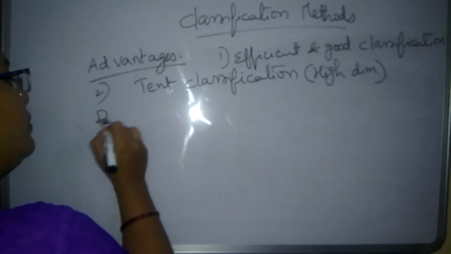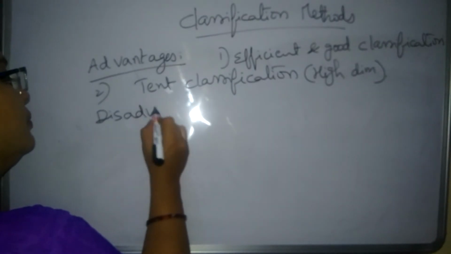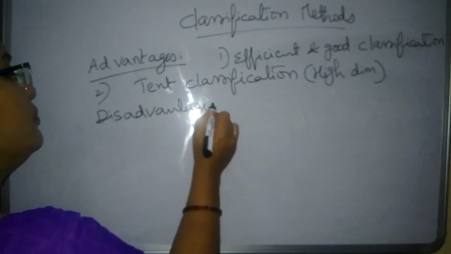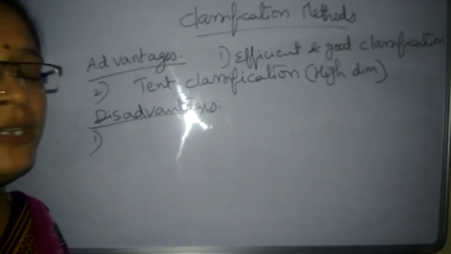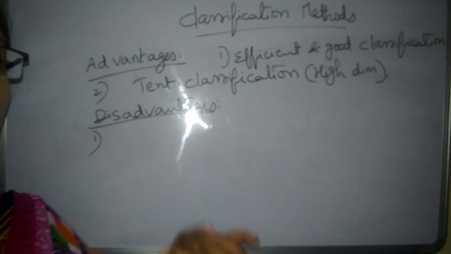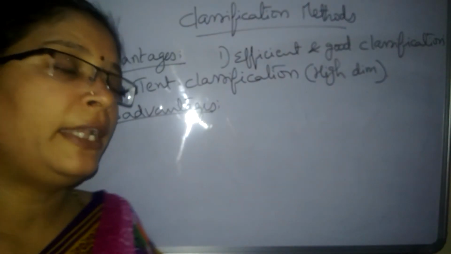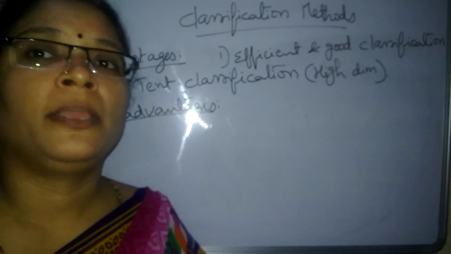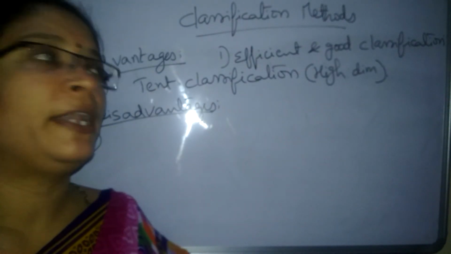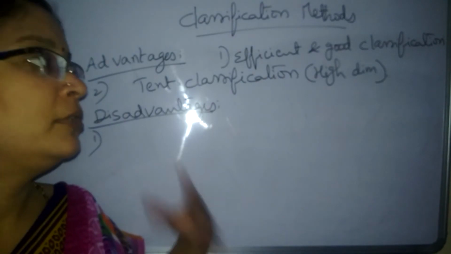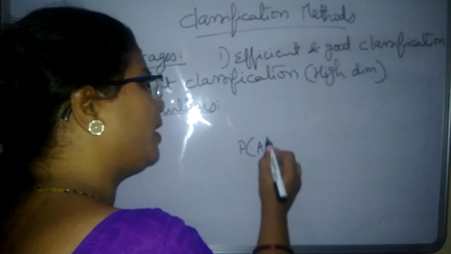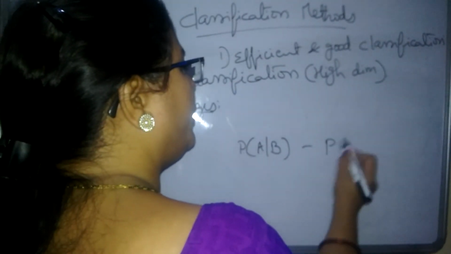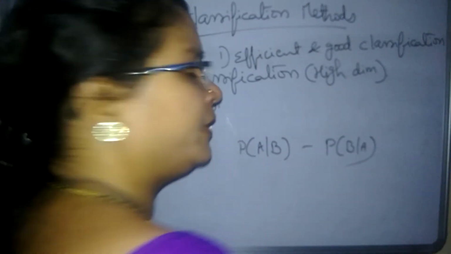So disadvantages are also there for this. What are the disadvantages? We are going to see. Number 1, for each and every data item, it needs to compute the posteriori probability, priori probability and conditional probability. That means to calculate P of A given B, it has to calculate P of B given A first, for each and everything.